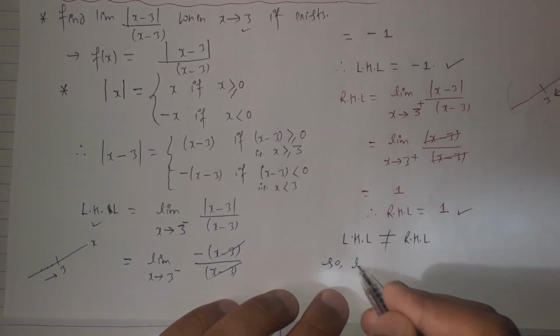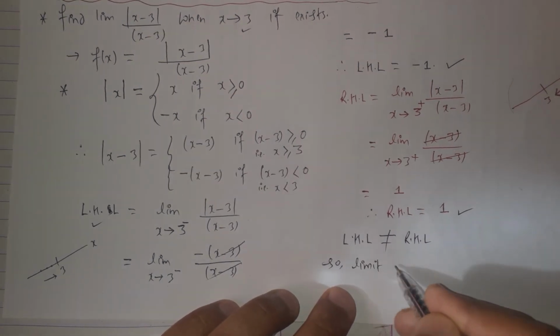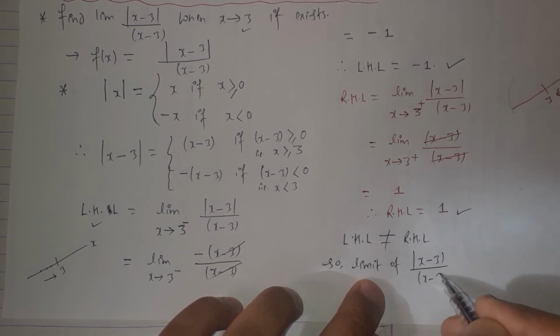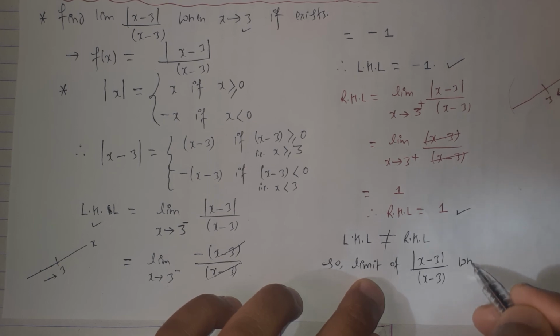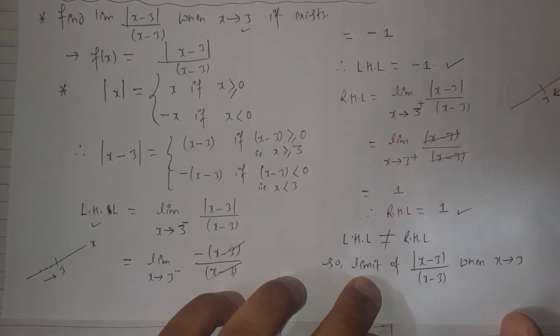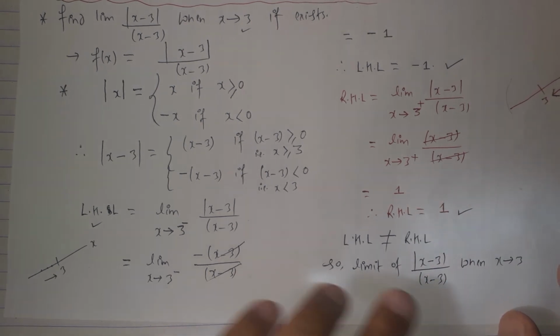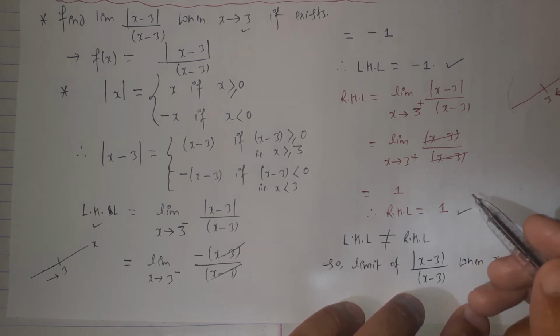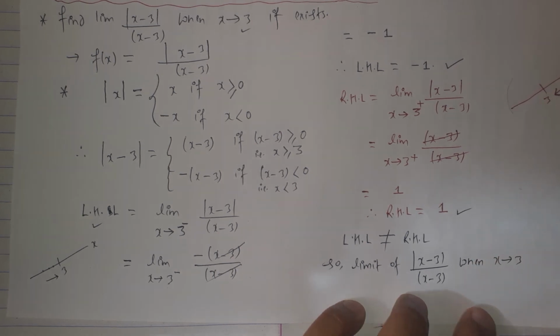So the limit of the given function mod of x minus 3 over x minus 3 when x approaches to 3 does not exist, because here the left hand limit and the right hand limit are different, and it does not follow the condition for the limit existence.